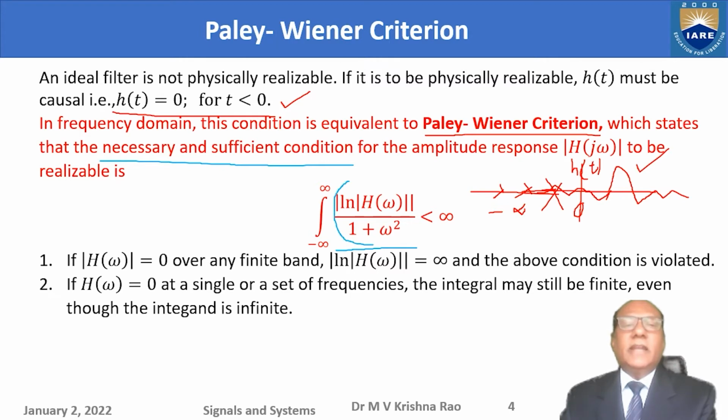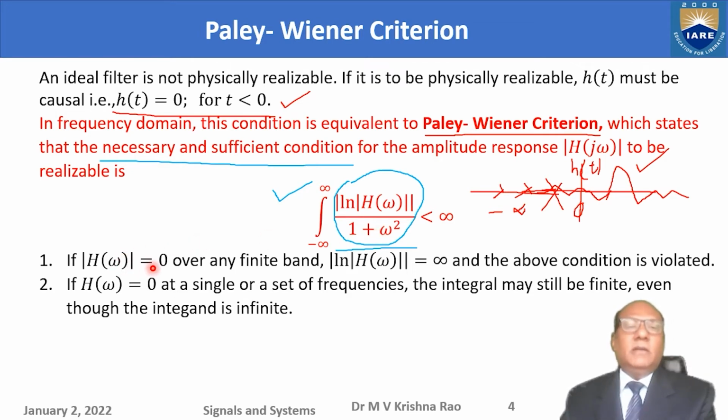The integrand consists of the natural log of the magnitude response divided by 1 plus omega square. So this integrand is nothing but the natural log of magnitude of H of omega divided by 1 plus omega square.